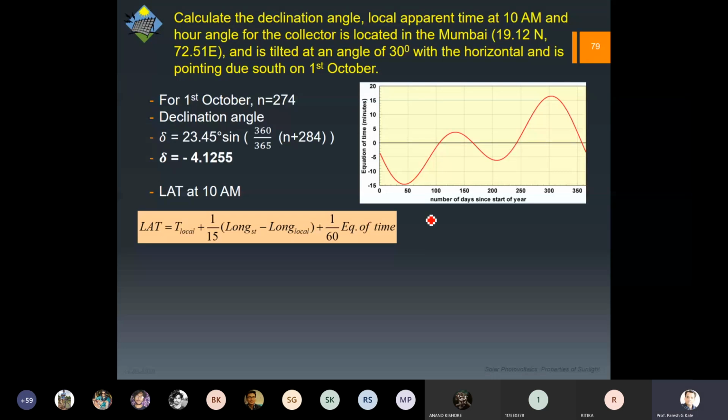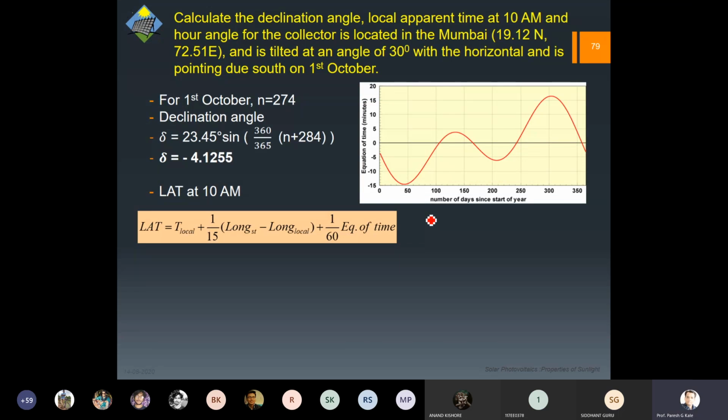Now, what is one thing I probably haven't given, but expected that you should know? Any quantity which is not given, however required in this formula? Yes, standard longitude. So what is the standard longitude? 82.5 degrees east.